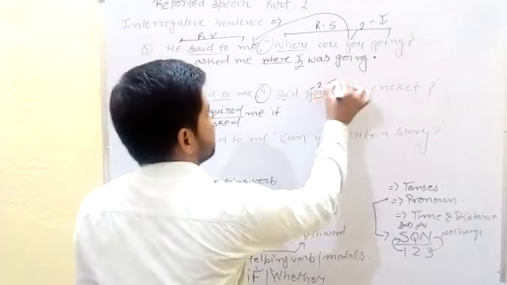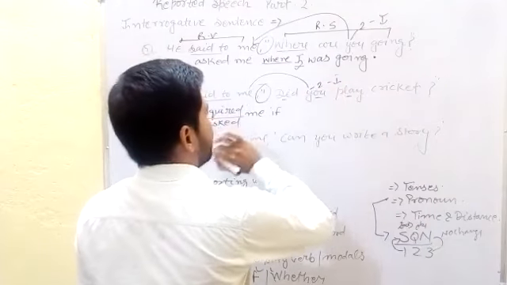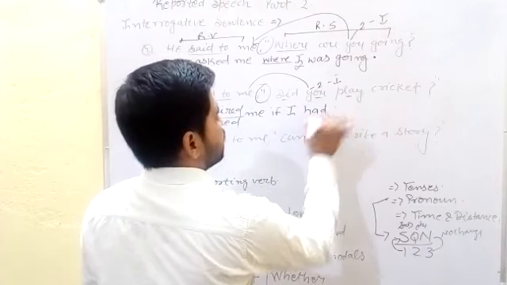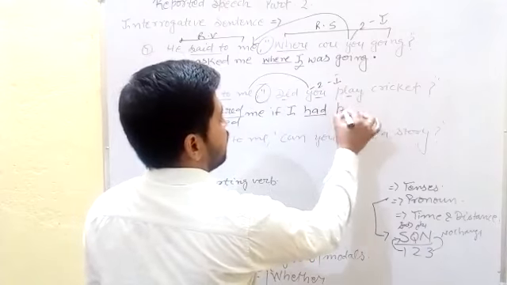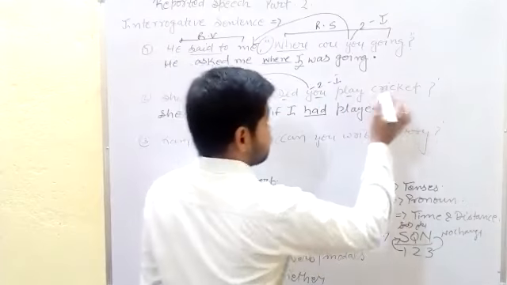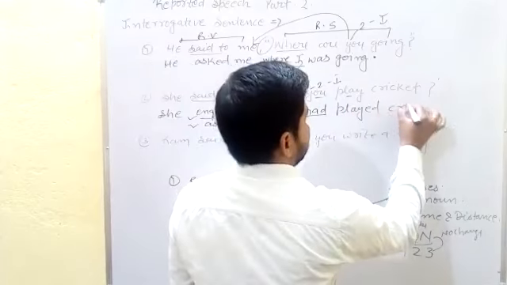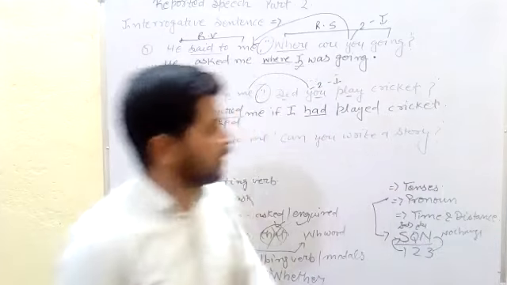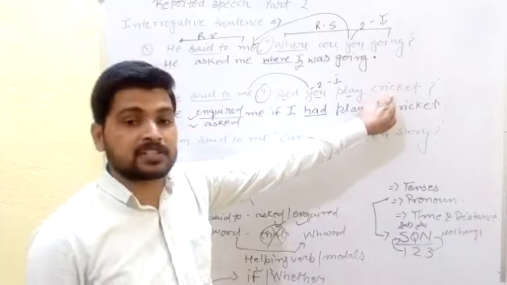You is the second person pronoun, first form, change it according to me. Here we find I, and in past perfect we use had, and after had we use the third form of the verb, because it is the rule: I had played. Next we find cricket, and at last we use a full stop. How can we write a full stop here? Because it is an interrogative sentence.